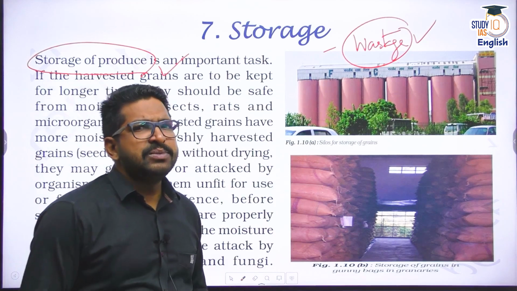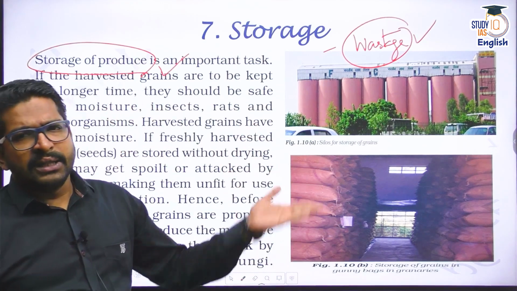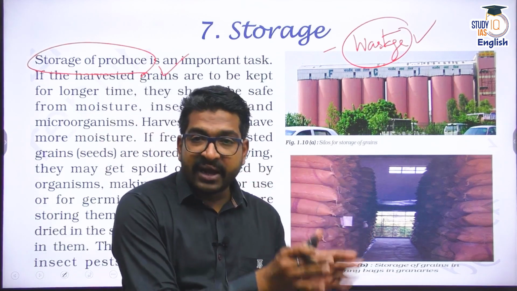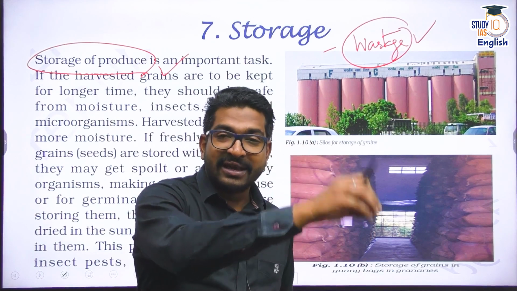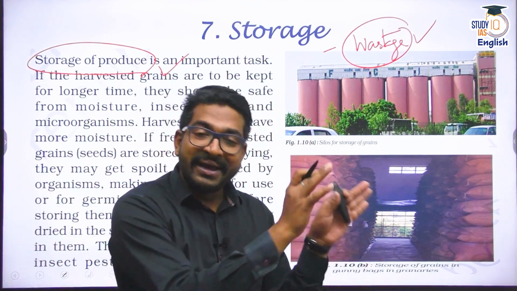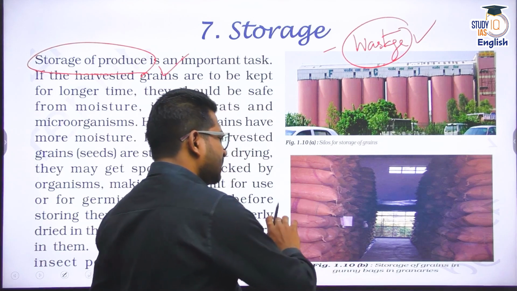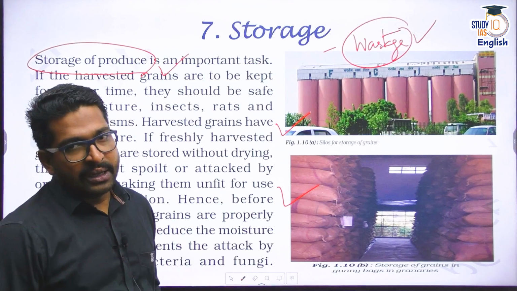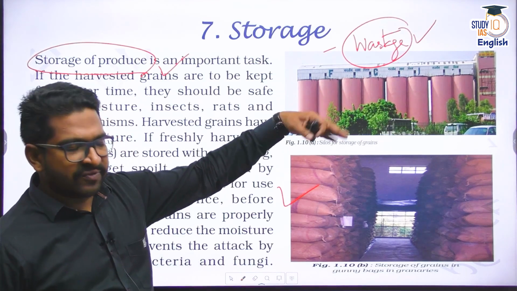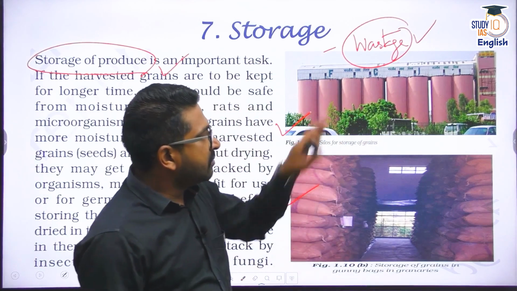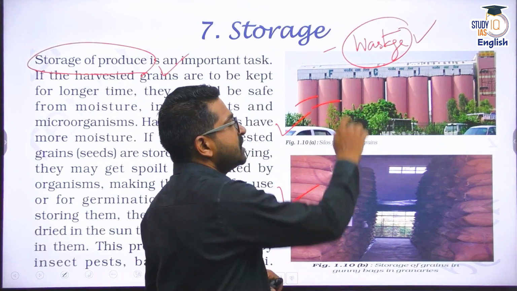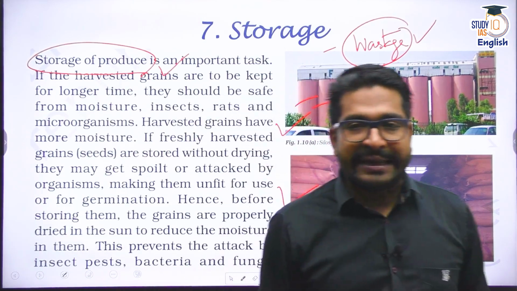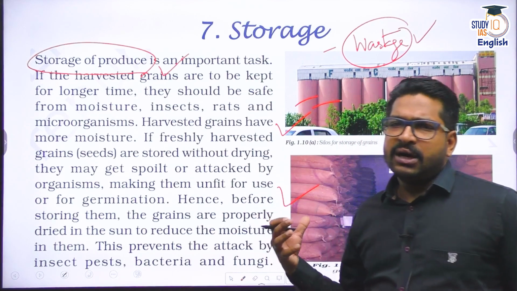There are different schemes also going on. In fact, there was a scheme, the Gramin Bhandaran Yojana, where the government itself will build a warehouse in the village so that people can store their food grains, people can store their harvested crop in the government godown. There are some kind of godowns, or there can be big silos which can be constructed for industries etc. If it is a very big company, then they do create these elongated silos where food grain can be stored. In fact, Food Corporation of India has many such silos which they have created. But in villages, you must have seen the government warehouses.